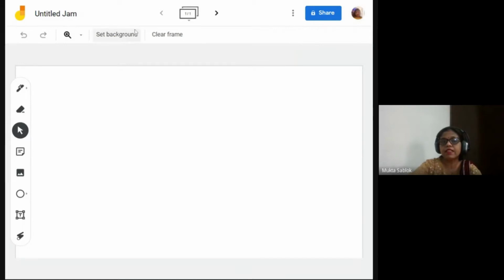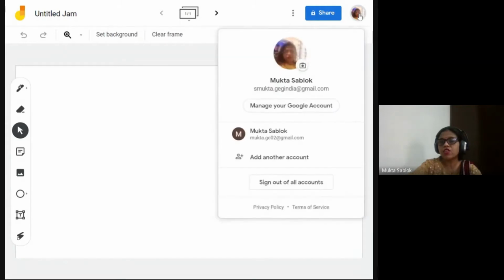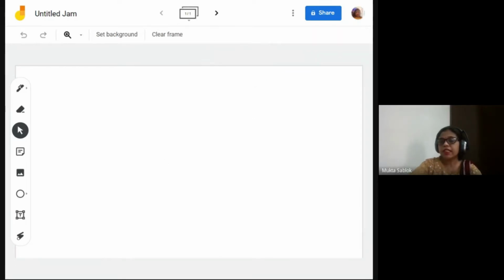If you want to change the Gmail ID, you can change it by clicking on the profile pic, and whatever Gmail ID with which you want to join, you can join. The link I have shared is for opening a new Jamboard, but we will work simultaneously on this Jamboard.